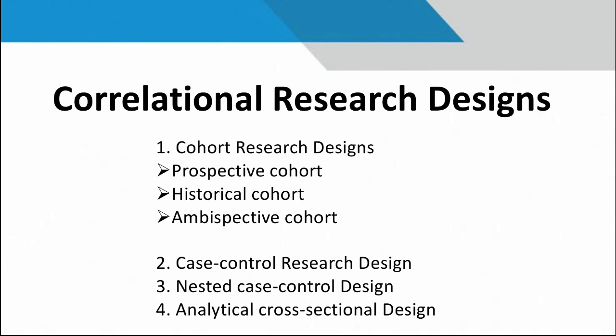The next is ambidextrous cohort design, right? This design moves both forward and backward with time. It means in this research design we are collecting information from the past and also as the current time goes on.